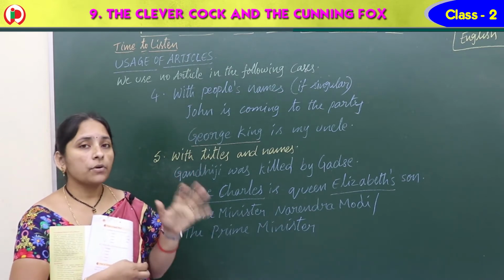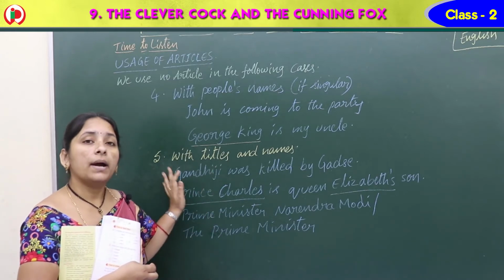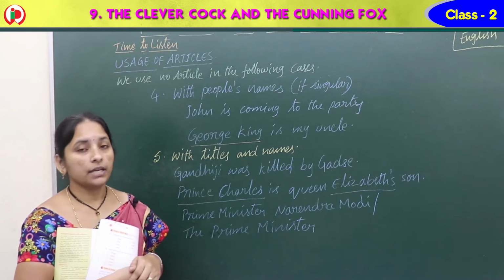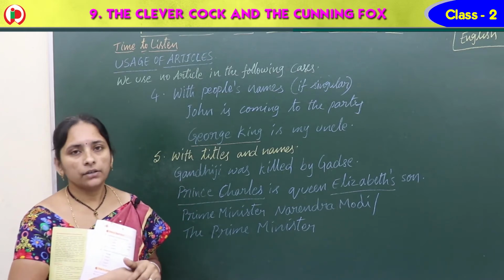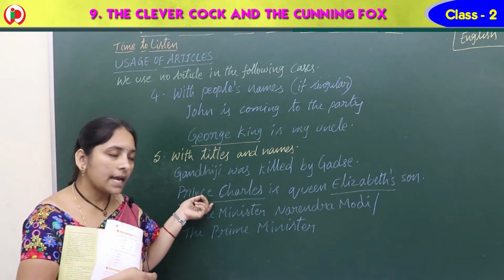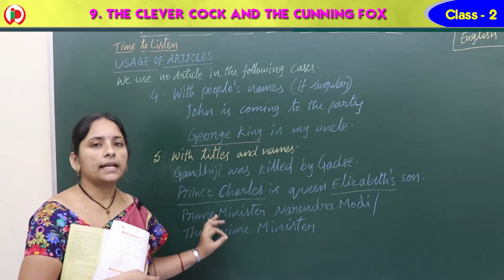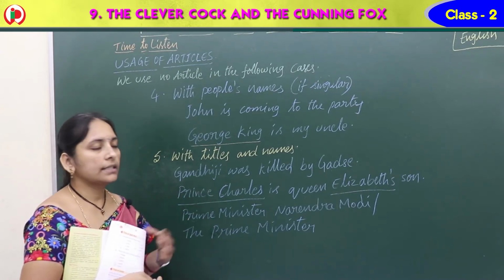If title and name both come, we cannot use any article. But only the title, we should write the definite article before it. Only the name or title with name, we cannot write any article. Only the title, we should write the definite article. So let's see the next two points.